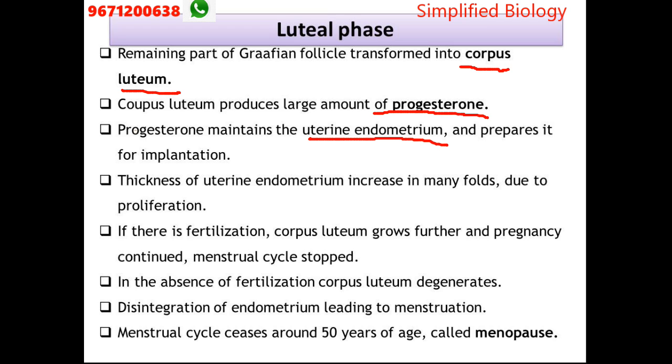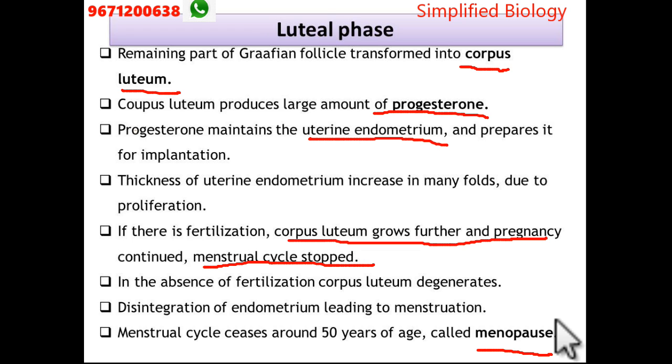Now check the next one, the stages of the menstrual cycle. Here you can check the follicle stimulating hormone and the luteinizing hormone, the red line and the blue line. Nearby day 14 is the central line where their values increase sharply. They surge at nearby 14 days. At the same level, estrogen also reaches its peak. Understand, beta?